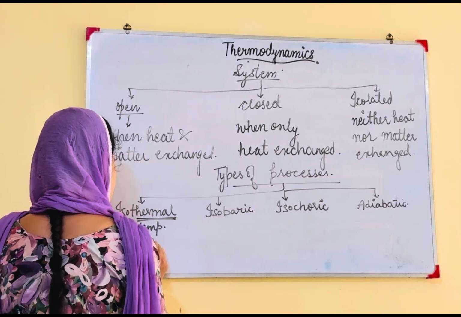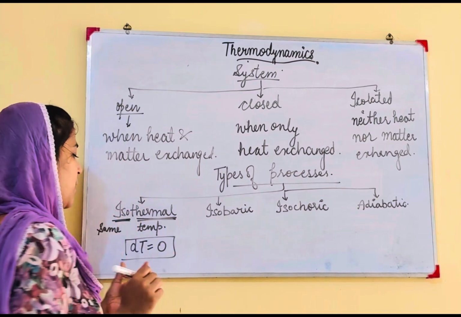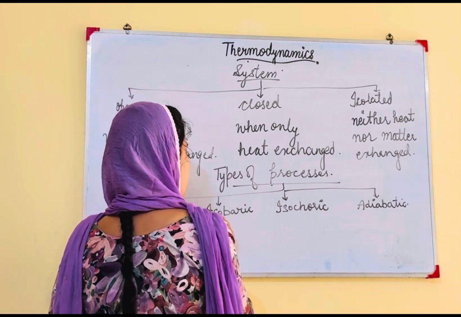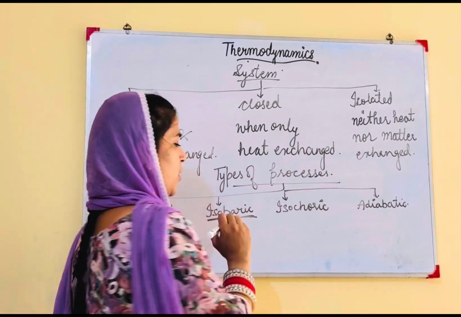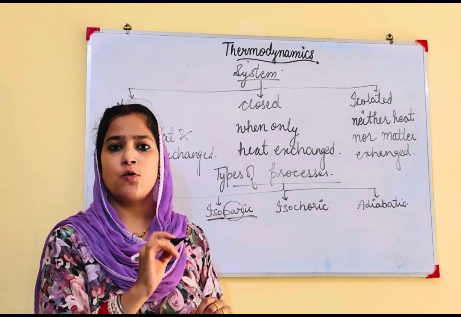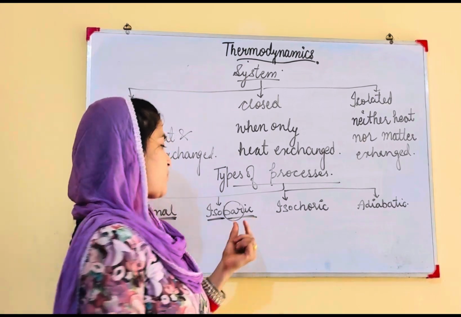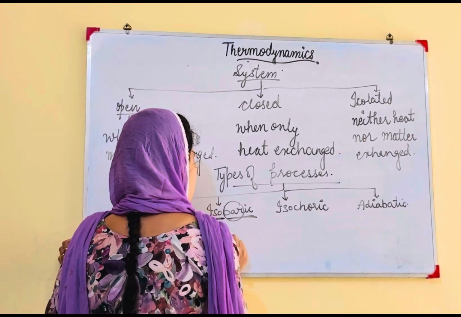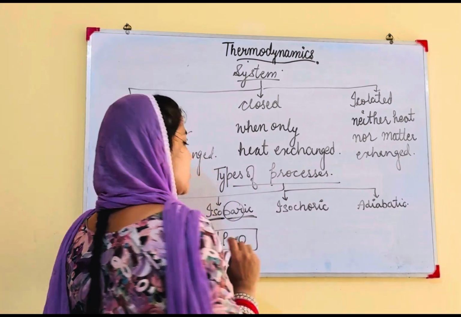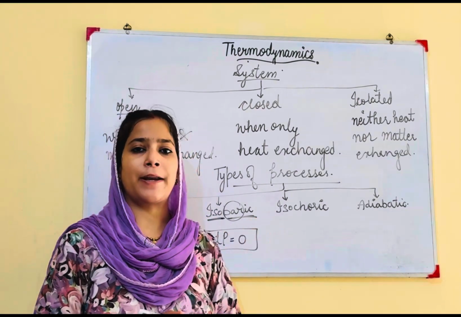In this case, dT is equal to 0. This means change in temperature is equal to 0. Next, iso means same. Baric is for pressure. What is the unit of pressure? Bar. So from bar you have to remember this baric word is for pressure. The process which takes place at constant pressure, so during this reaction there is no pressure change, that is called isobaric.